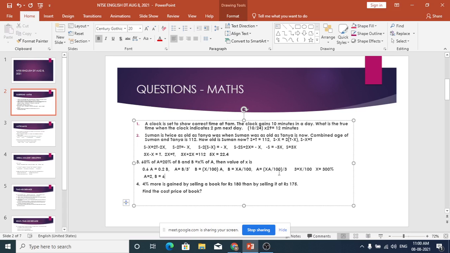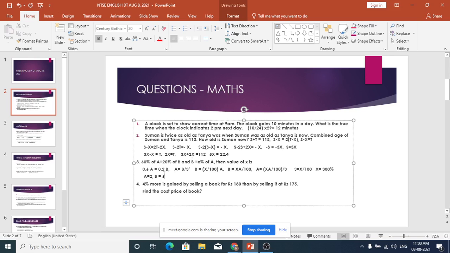Now forget about whatever I have written in the first row. By calculation we got X equal to 300%. Let us assume that is correct. If X equal to 300% and A is equal to 2, what is B?